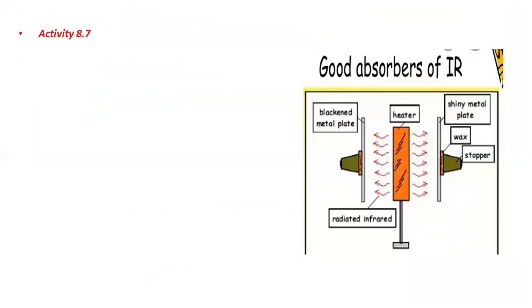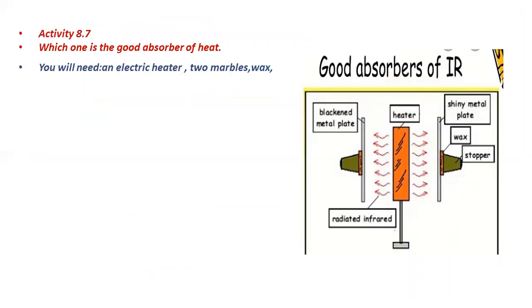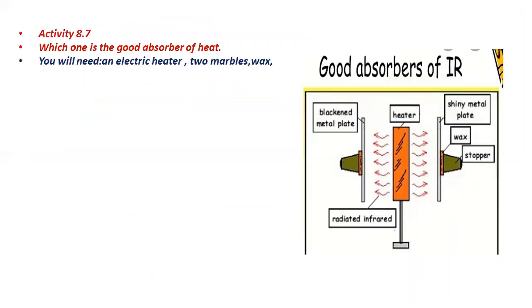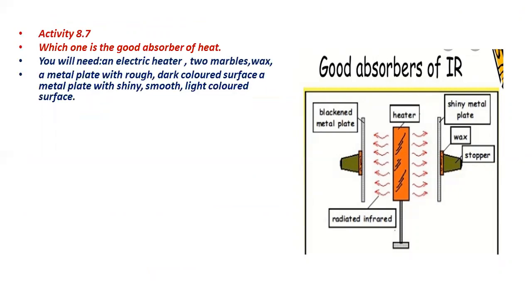Then we have one more activity, 8.7, which one is the good absorber of heat. For this activity, you need an electric heater, two marbles, wax, a metal plate with a rough, dark colored surface, and a metal plate with a shiny, smooth, light colored surface. You can see we have a heater. This orange color is a heater.